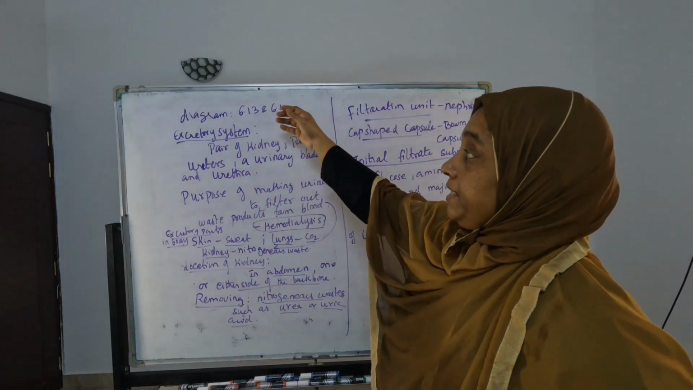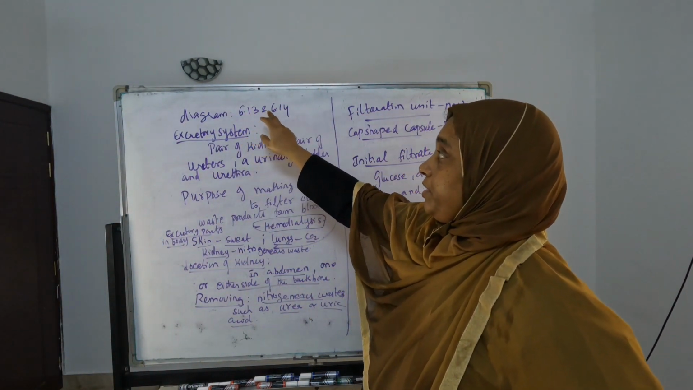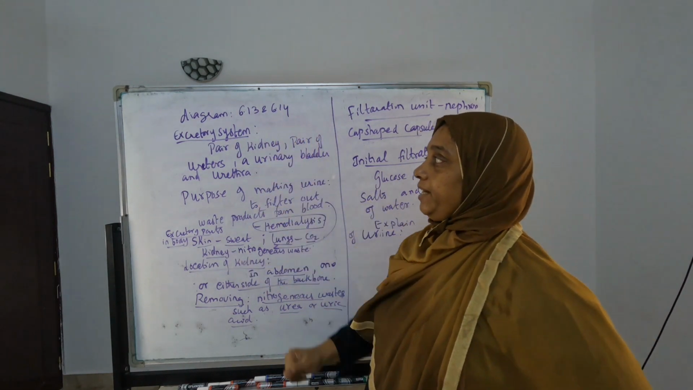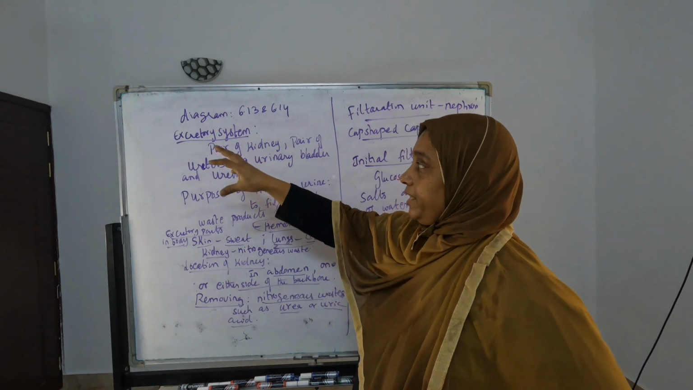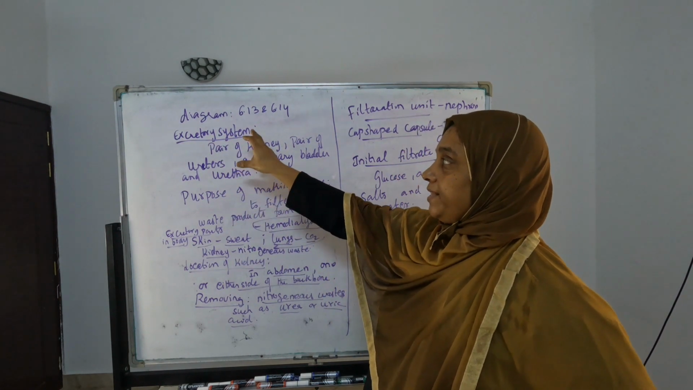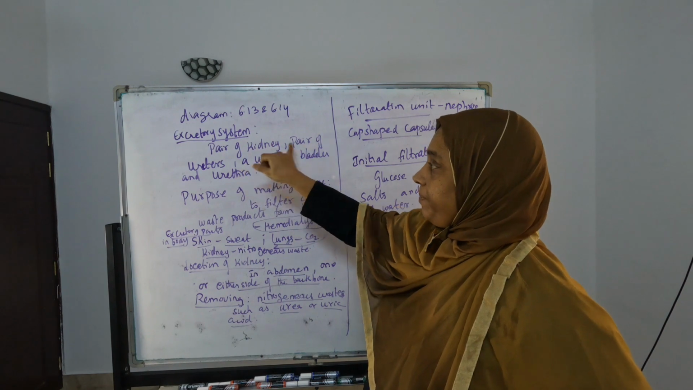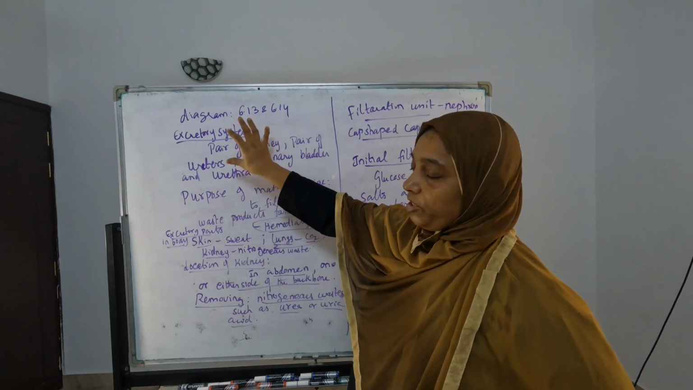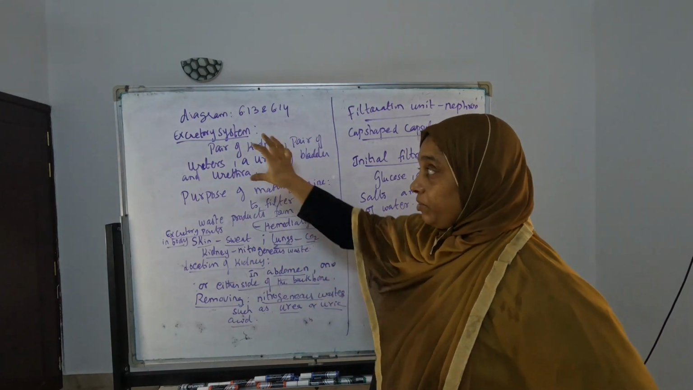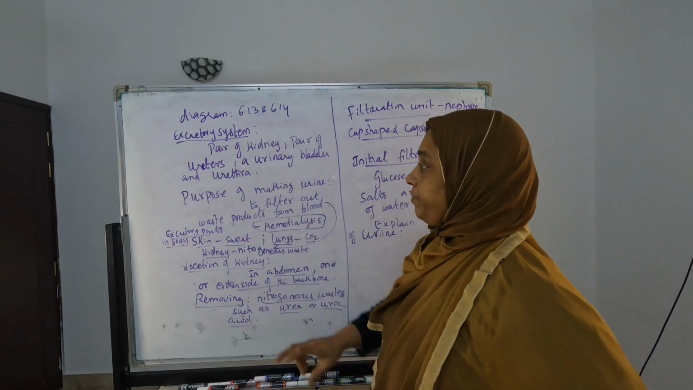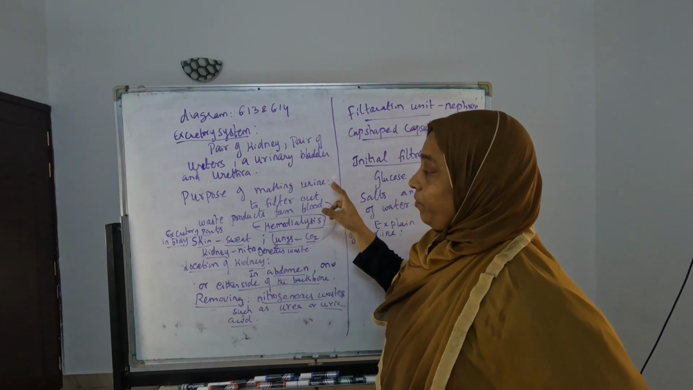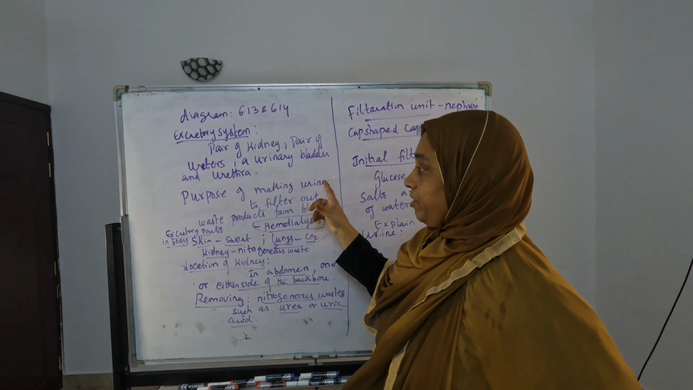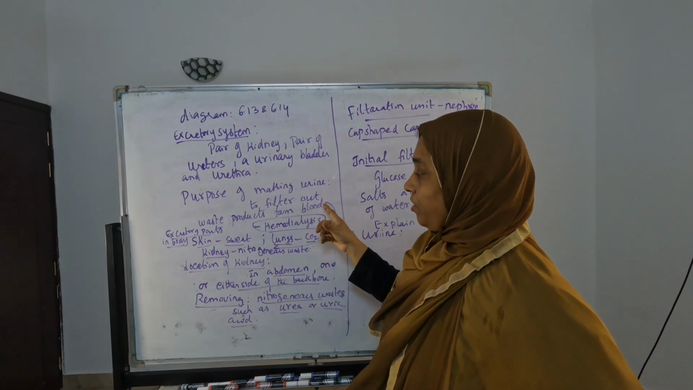Then in the excretory system part, study diagrams 6.13 and 6.14 also, because these diagrams they frequently ask. Then they ask what are the parts in the excretory system. A pair of kidneys, a pair of ureters, the urinary bladder and the urethra. These are the parts of the excretory system, and you have to write this if they ask. And what is the purpose of making urine? To filter out waste products from blood. If they ask, you have to write this.